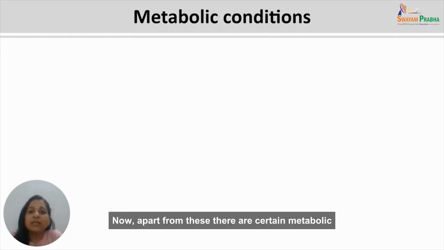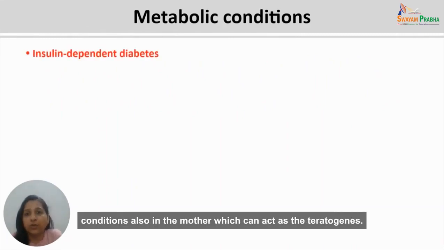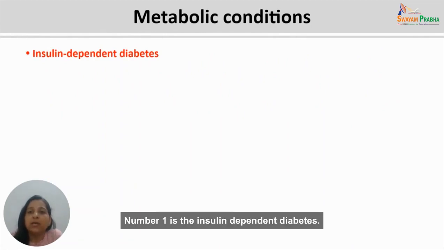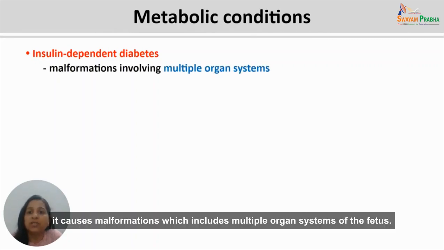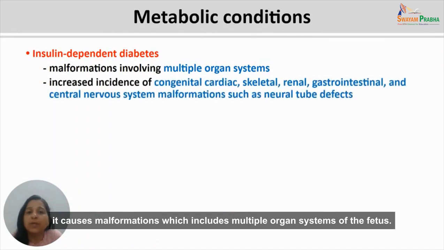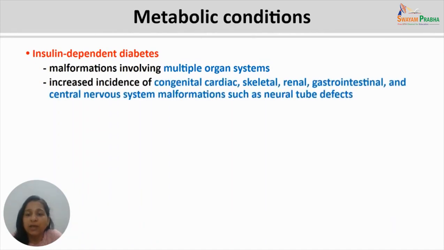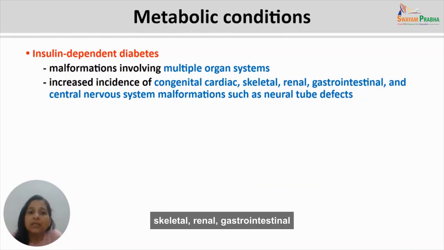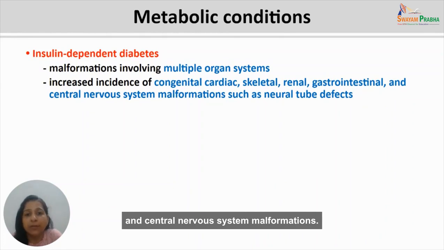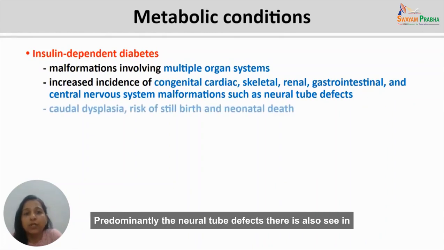Now, apart from these, there are certain metabolic conditions in the mother which can act as teratogens. Number one is insulin-dependent diabetes. If the mother has a diabetic condition, it causes malformations which include multiple organ systems of the fetus. The fetus shows increased incidence of congenital cardiac, skeletal, renal, gastrointestinal, and central nervous system malformations, prominently the neural tube defects.